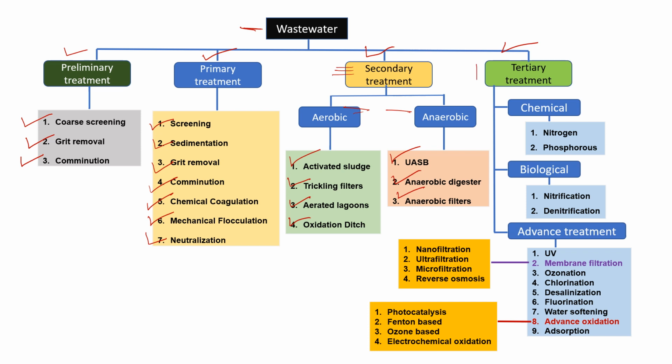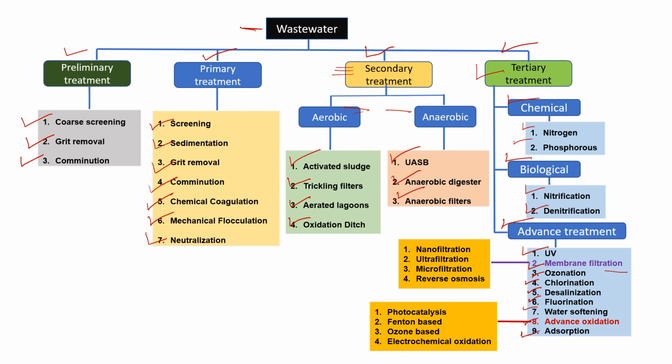Then after that, the tertiary treatment process. We go for chemical treatment for nitrogen and phosphorus. We go for biological treatment of nitrogen and phosphorus. Nitrification and denitrification take place. Then after that, the advanced treatment processes like use of UV radiation, membrane filtration, ozonation, chlorination, desalinization, fluoridation, water softening, advanced oxidation, and adsorption.